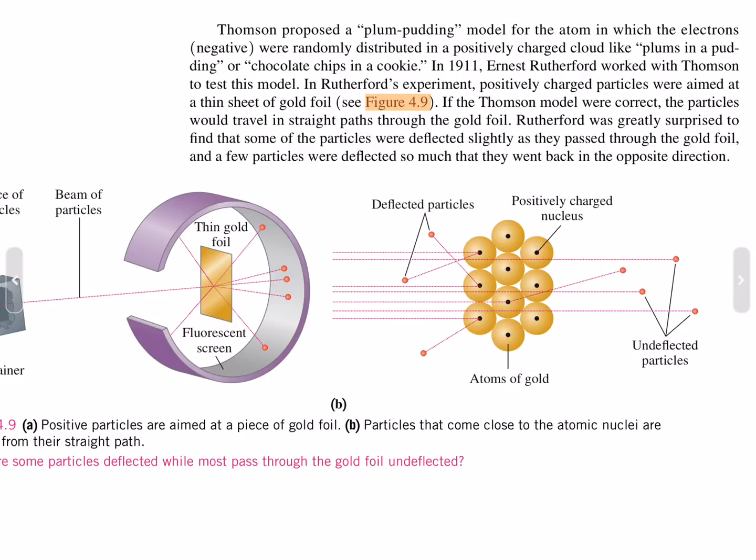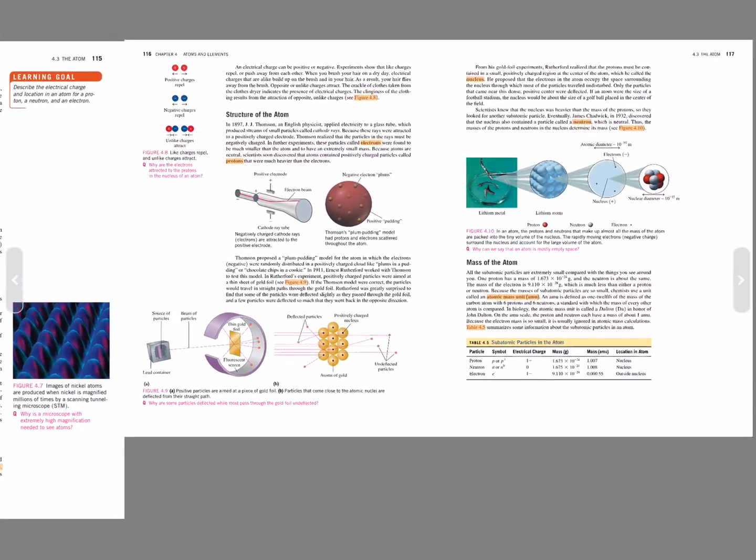In 1911, Ernest Rutherford worked with Thomson to test this model. In Rutherford's experiment, positively charged particles were aimed at a thin sheet of gold foil. If the Thomson model were correct, the particles would travel in straight paths through the gold foil. Rutherford was greatly surprised to find that some of the particles were deflected slightly as they passed through the gold foil, and a few particles were deflected so much that they went back in the opposite direction.